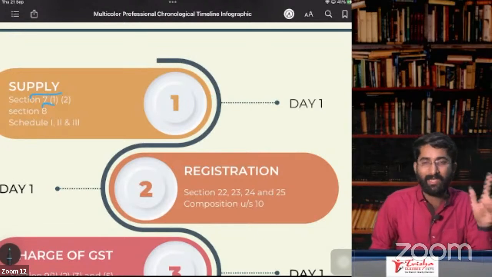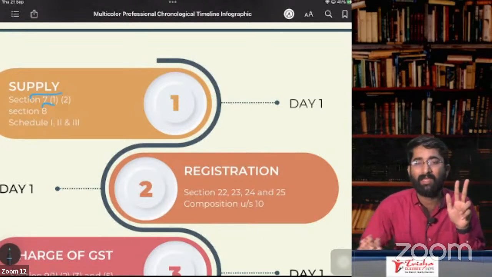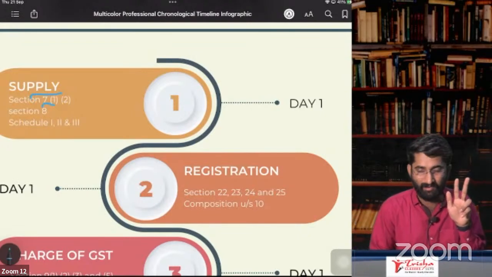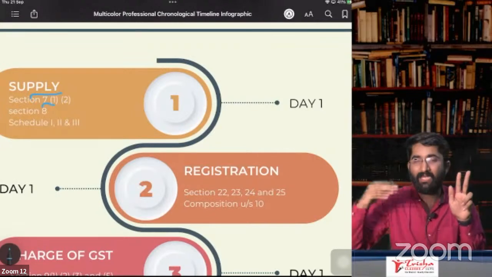So that is L. A for actionable claims. Actionable claims are goods, but there is no GST on that, except gambling, lottery, and betting. In these three cases, there will be GST. It is supply of goods.